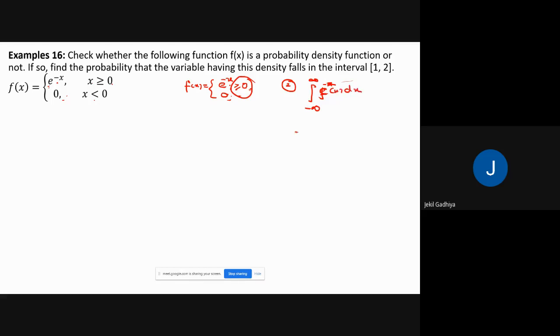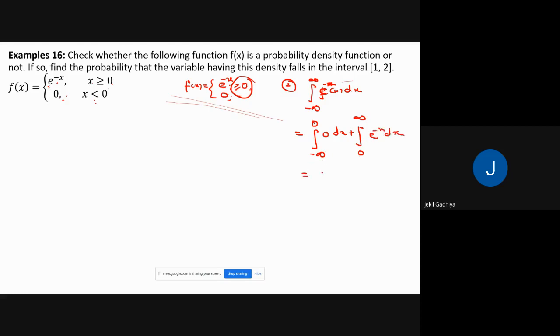Here we have to divide this interval into two parts. First interval is whenever x is less than 0, that means minus infinity to 0, the value of the function is 0, and for x greater than or equal to 0, that means 0 to infinity, e raised to minus x dx.